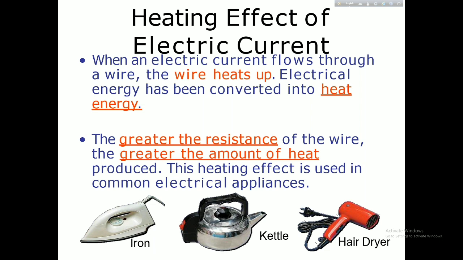When an electric current flows through a wire, the wire heats up. Electrical energy is converted into heat energy. The greater the resistance of the wire, the greater the amount of heat produced.